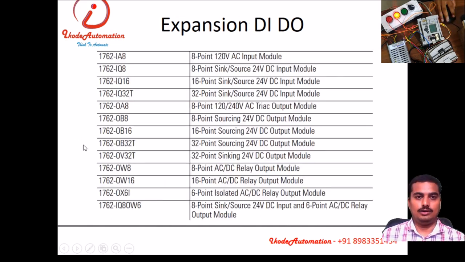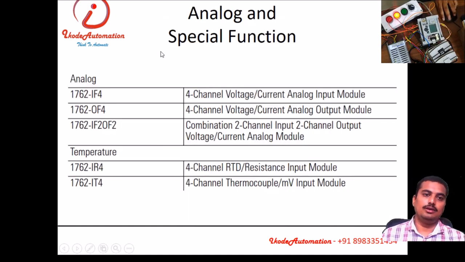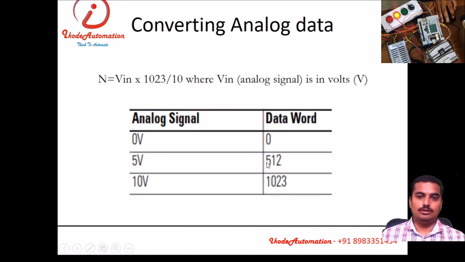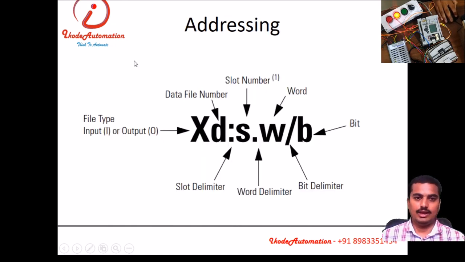This expansion IO can be expanded. These are the expansion cards available with this PLC. Analog cards are also available. Temperature cards are also available. I already said it supports 0 to 1023, meaning 1024 resolution, on the analog input. Then files, I already said what the files are: the output file, input file, status file, bit, timer, counter, etc.